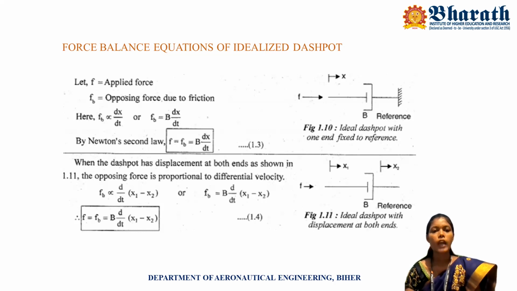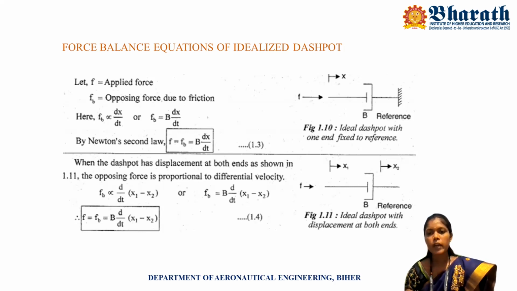The opposing force is Fb and the applied force is F. This Fb is directly proportional to velocity. Velocity means dx by dt. By eliminating the proportionality, we put in one constant, that is b. So the opposing force Fb is equal to b into dx by dt.